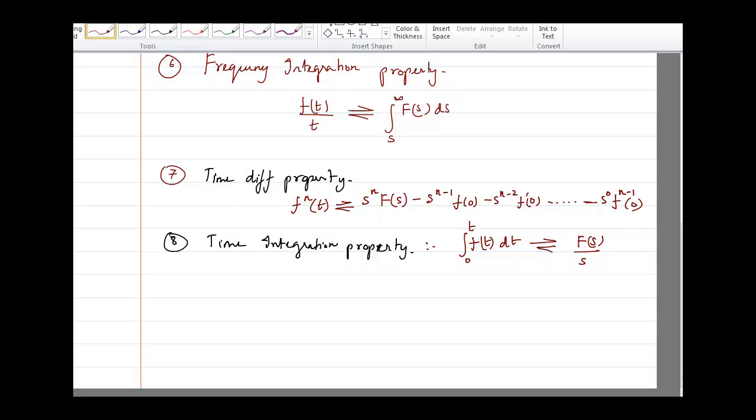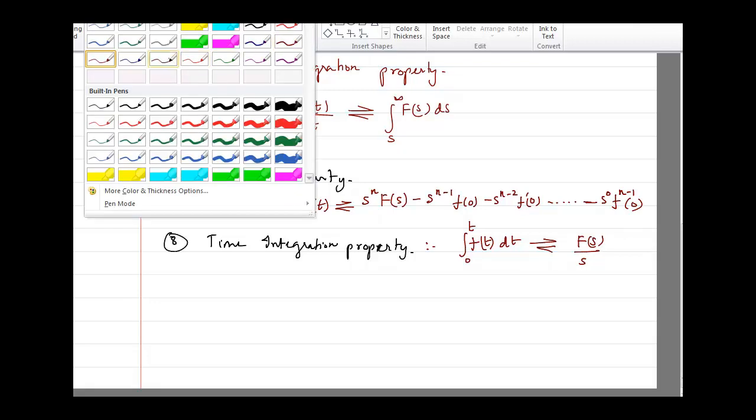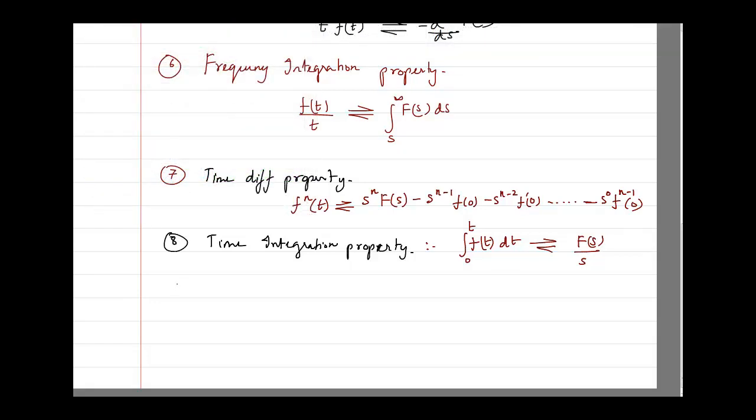Next we come to the last one that we have just now studied, which is the ninth one, the initial value theorem, and in the same way the final value theorem.